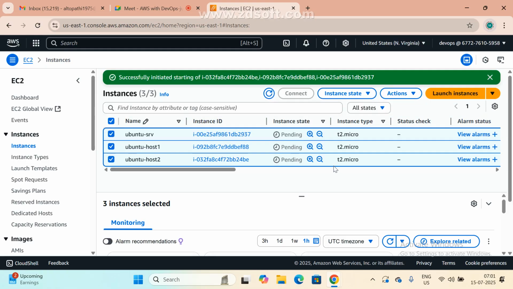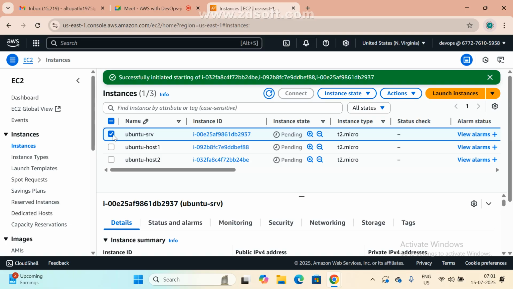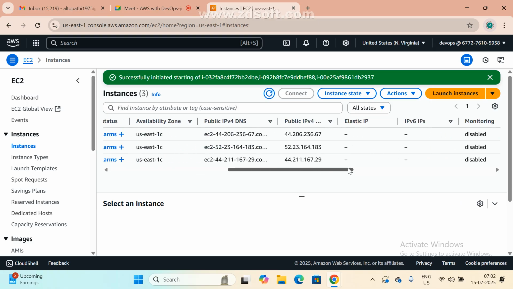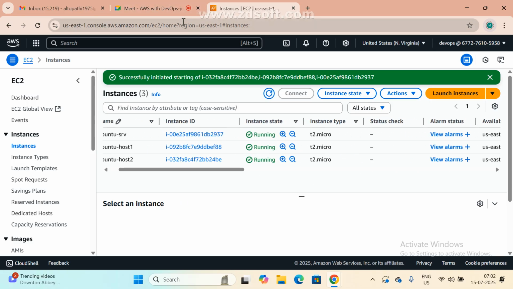Yesterday we discussed what types of variables we can declare, how to call them, how to print those variables, and also what a tag is. If your playbook is very large, instead of running the entire playbook, we can add a tag to every task. Based on the tag, we can call only the tagged tasks, or untagged tasks, or skip tags. That's what we discussed yesterday, right? Any doubt, Monica?